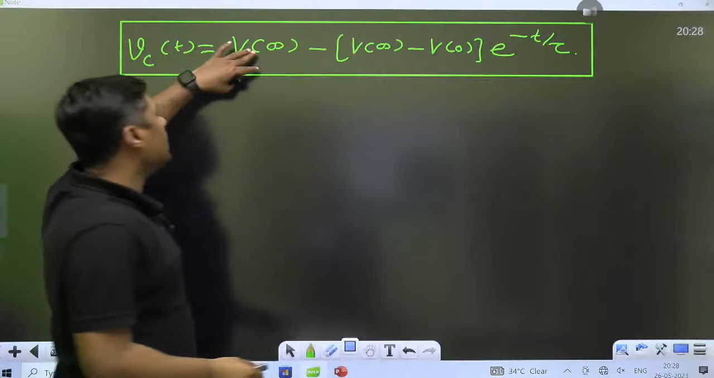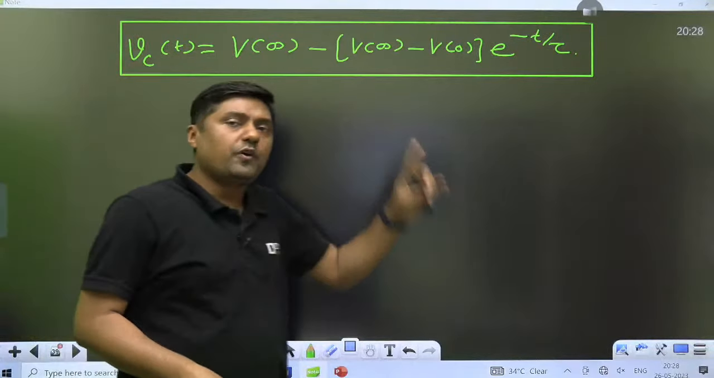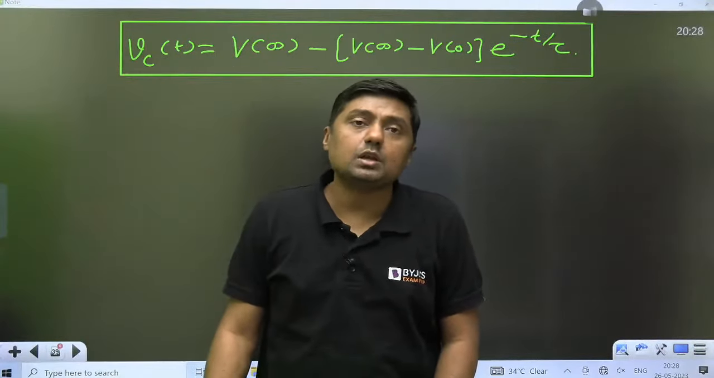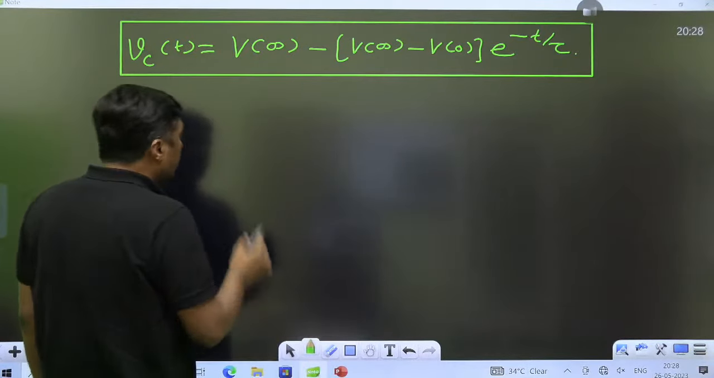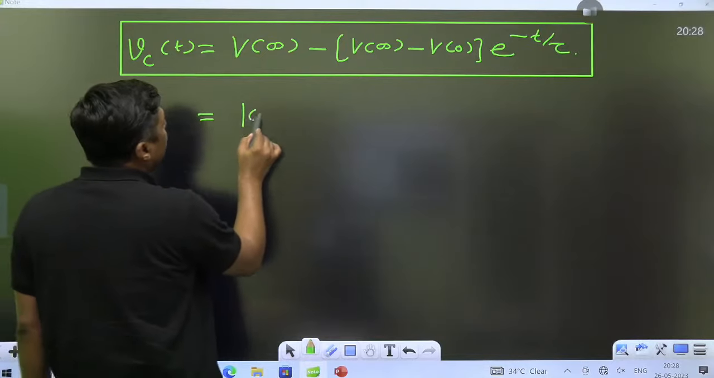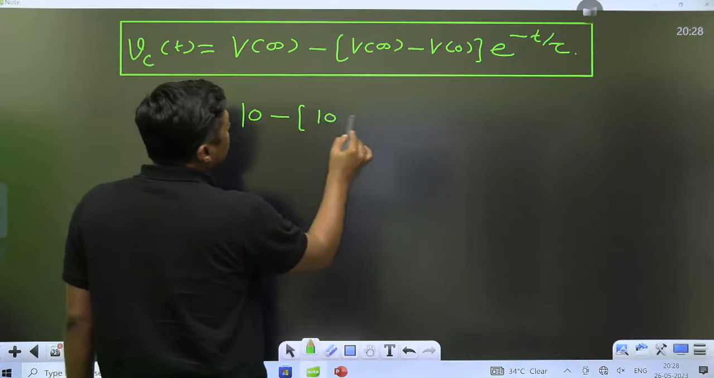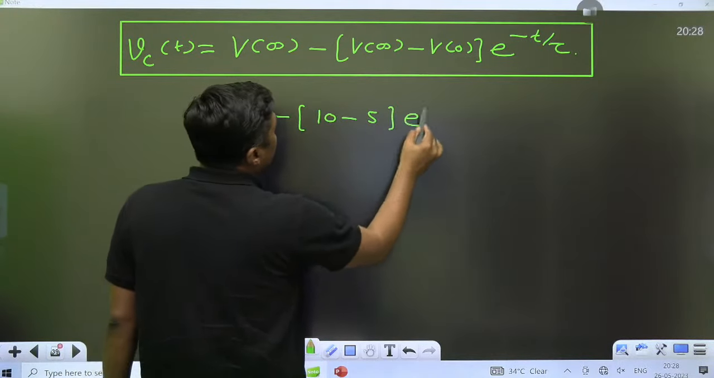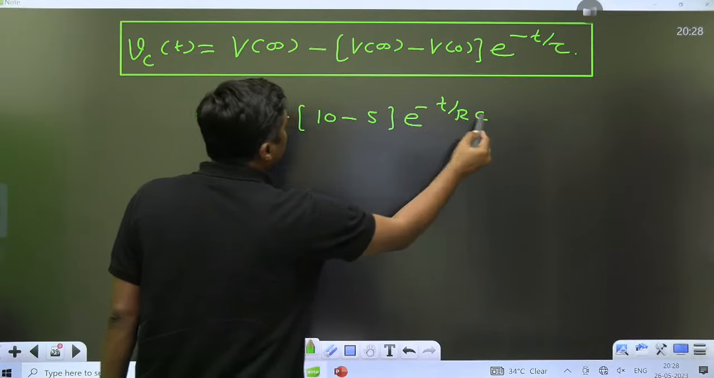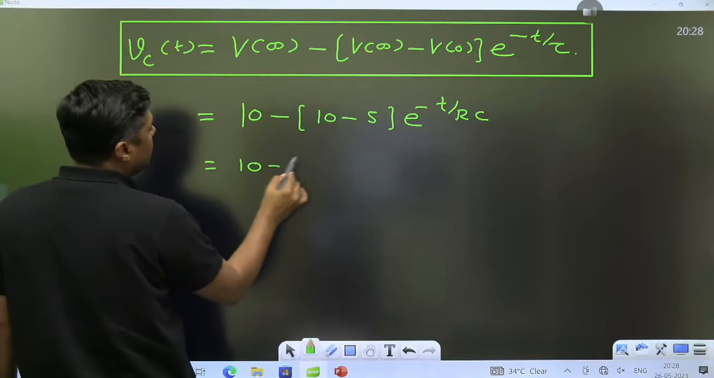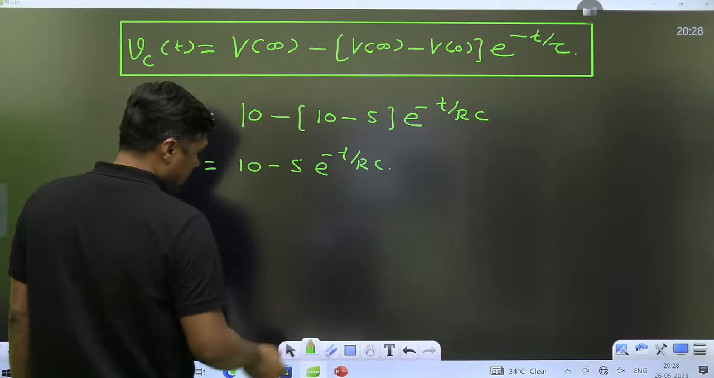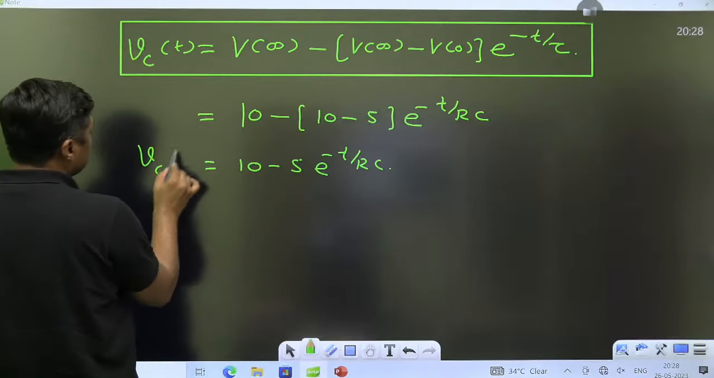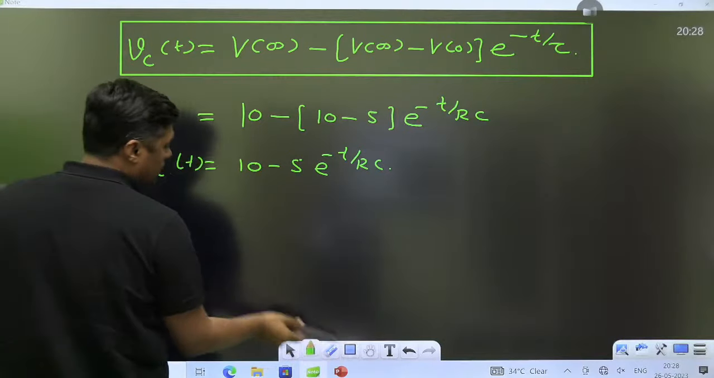So V final means exactly at t equal to infinity, what is the voltage. V initial means what is the initial voltage. For example, in this question, the final voltage is Vs, 10 volt. What is the initial voltage? 5 volt. What is the time constant? RC. Directly you will get this equation: 10 minus 5 e raised to power minus t by RC. Okay, and that is the equation. Directly you can find.